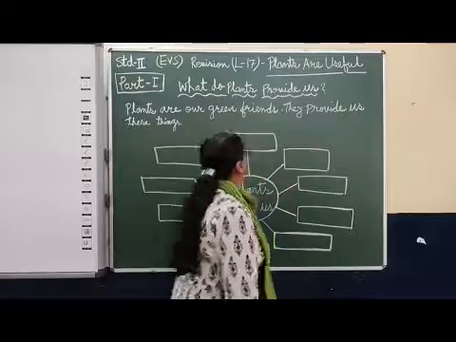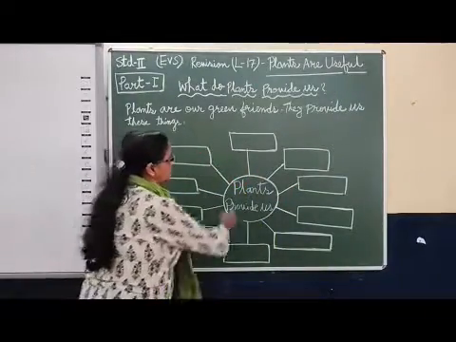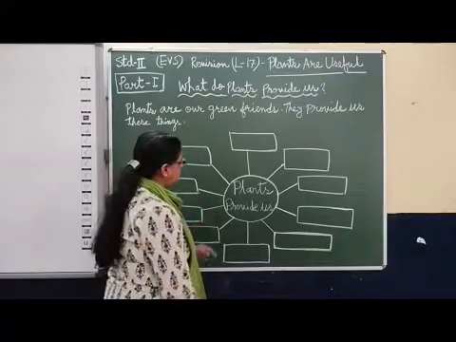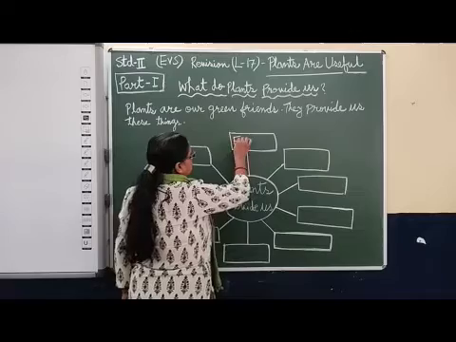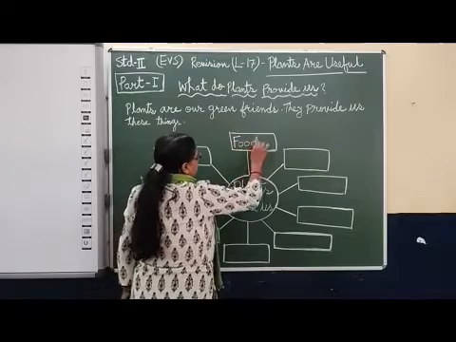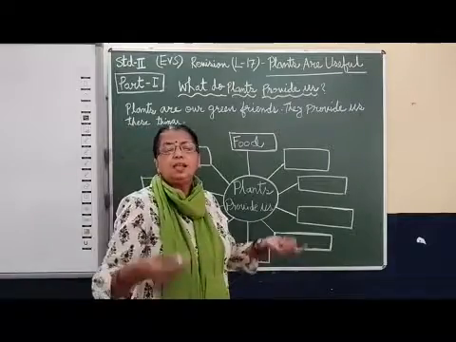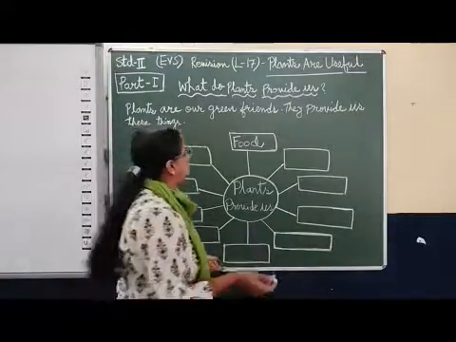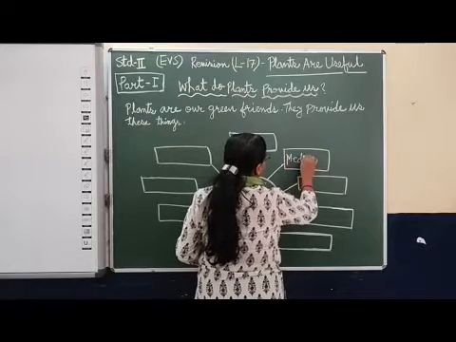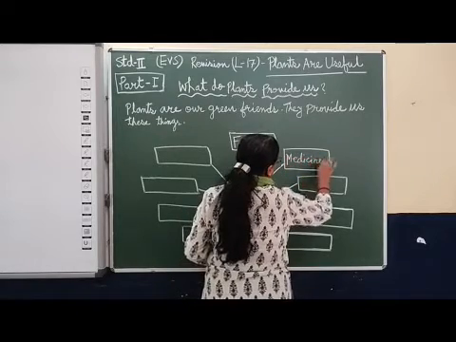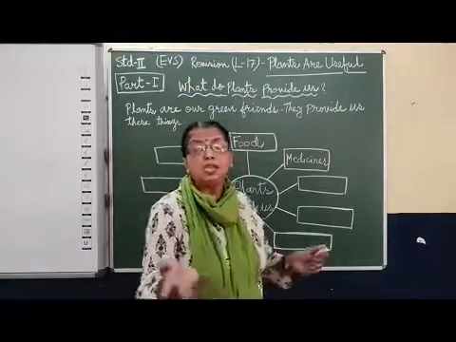They provide us fruits and vegetables, spices, many things, medicines, and fibers like cotton and jute, natural fibers.